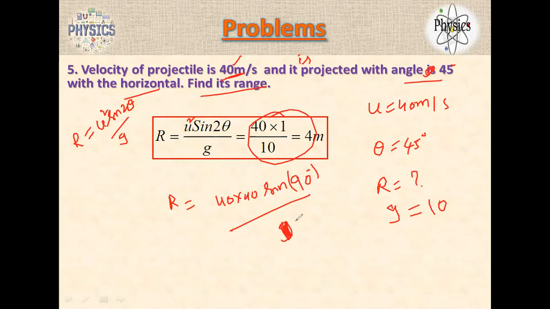So g I can take as 10. g is acceleration due to gravity, 9.8 or 10. Now 40 into 40, one zero will cancel one of the zeros. So 4 into 40 is 160. Sine 90 is 1. So the answer is 160 meters. Range is nothing but distance, right? Displacement.